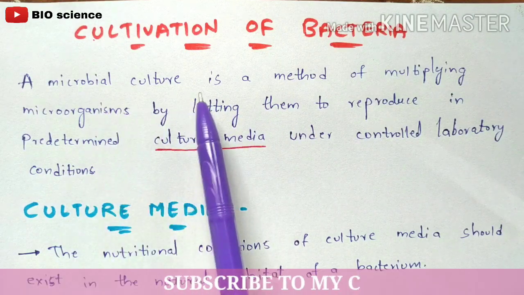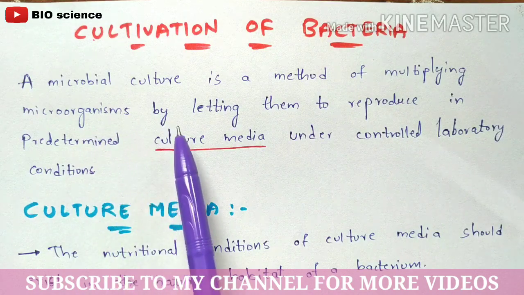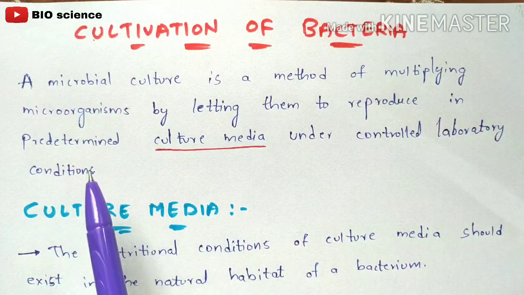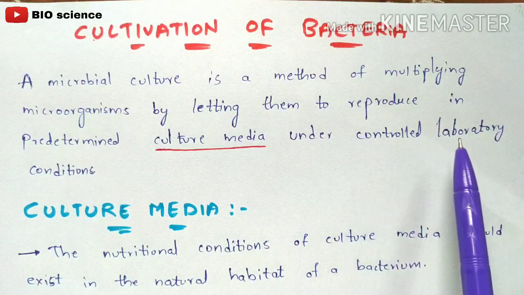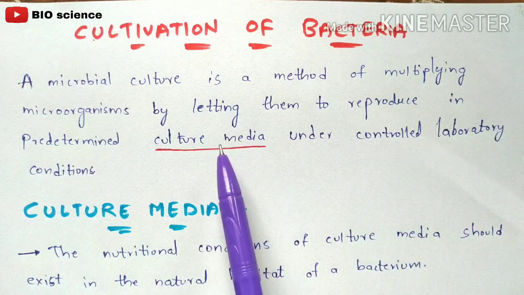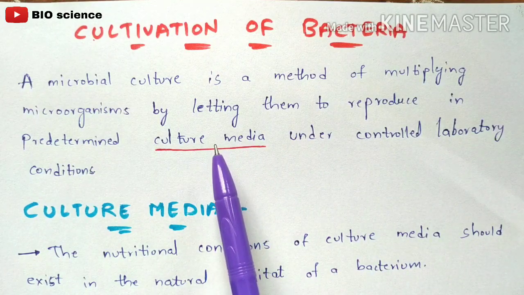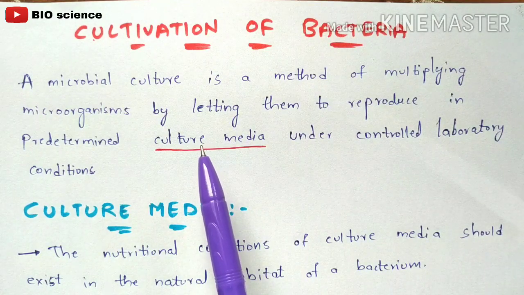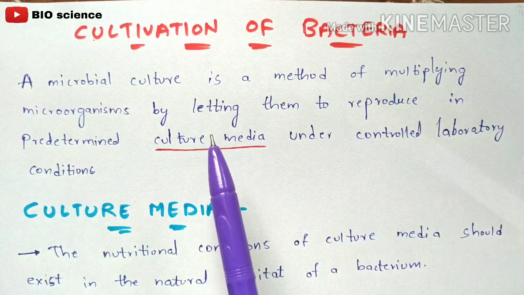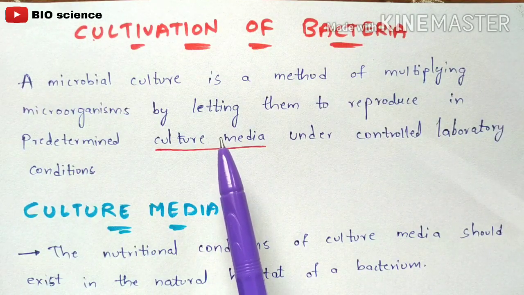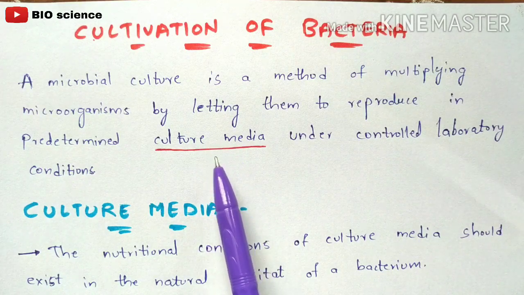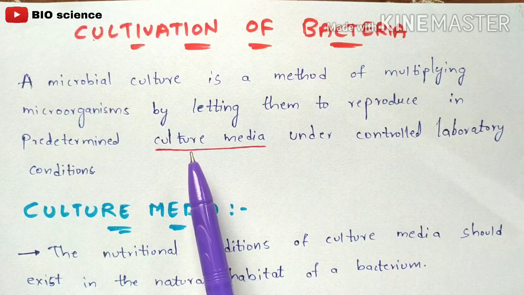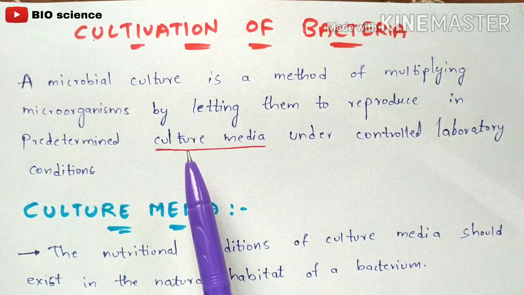So a microbial culture is a method of multiplying microorganisms by letting them reproduce in predetermined culture media under controlled laboratory conditions. So it will be done under laboratory conditions. Here the culture media plays a major and vital role. Why? What is culture media actually? This culture media is a nutrient media which mainly helps that particular bacterium to grow. You are going to select a particular bacterium, and if you want that bacterium in large quantity, then you add this culture media, a nutrient media, such that the bacterium will utilize this culture media and it will get developed. I mean, it will lead to growth.